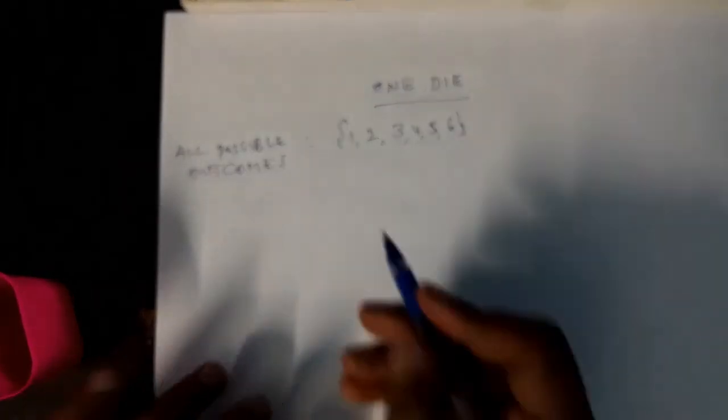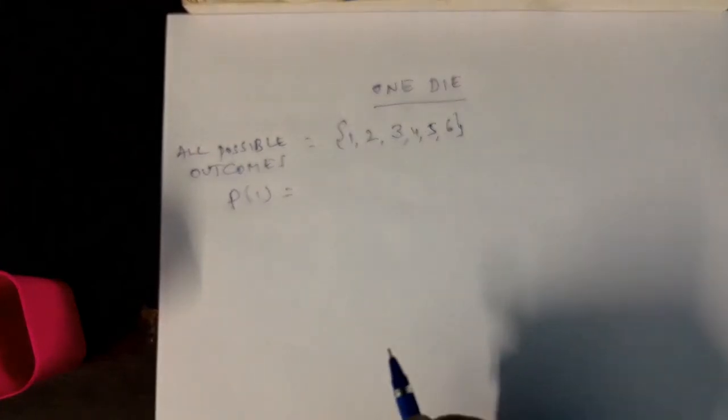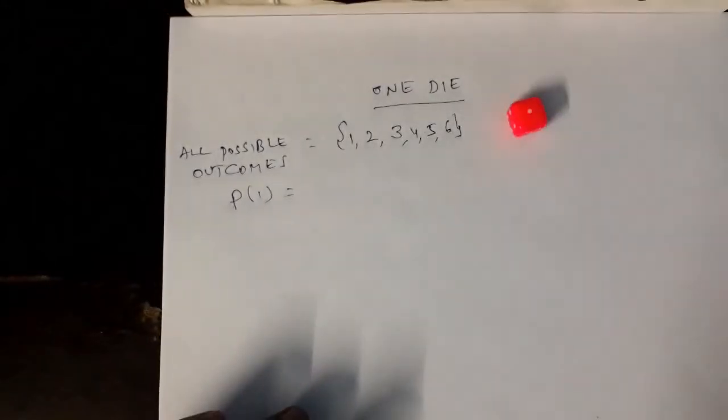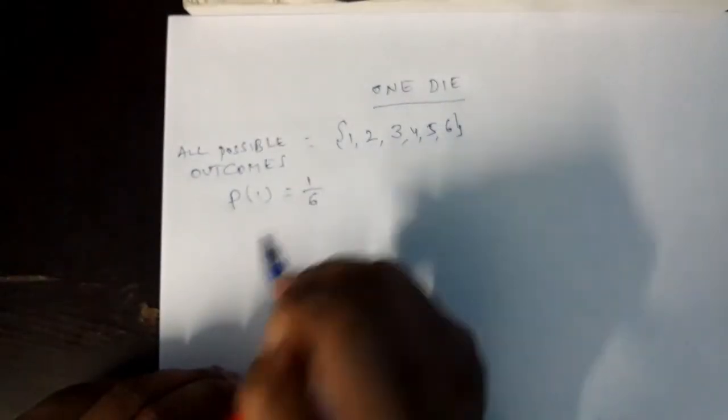Now my question is this: what is the probability of getting face 1? I have thrown this die like this, of course. Face 1 has come. What is the probability? You tell me, how many faces are there with face 1? Only one face, right? So what is the chance of getting 1? 1 out of 6, that is 1 by 6. We can write like this.